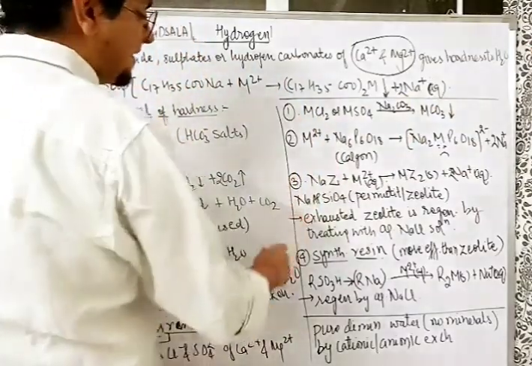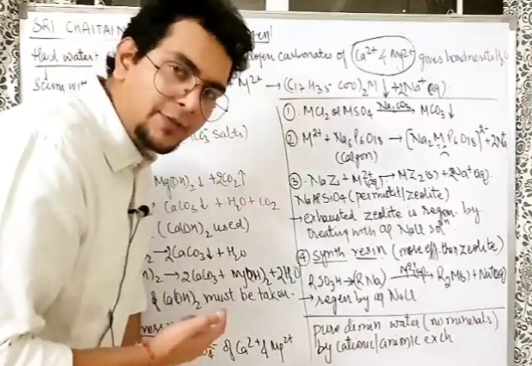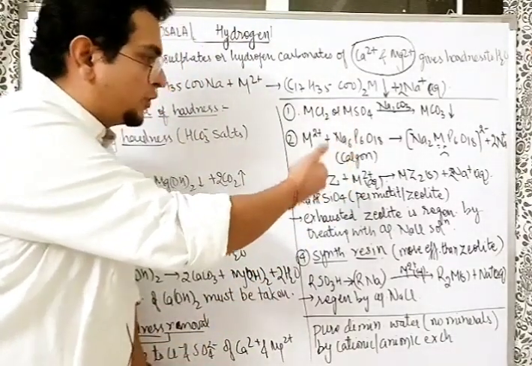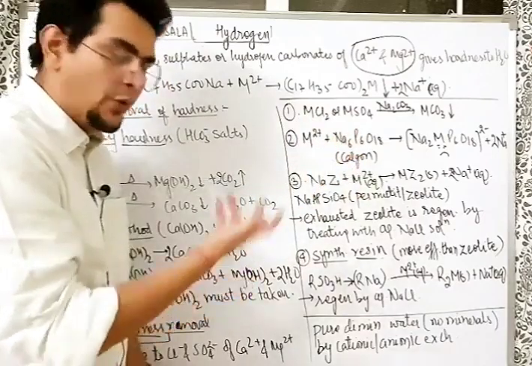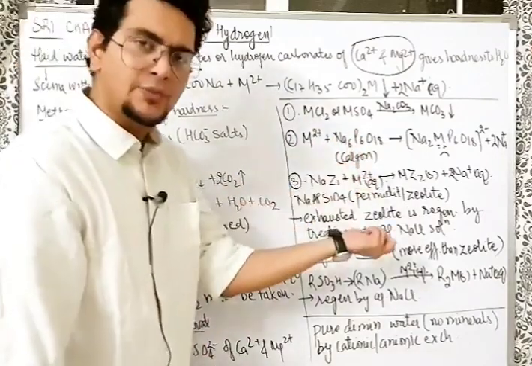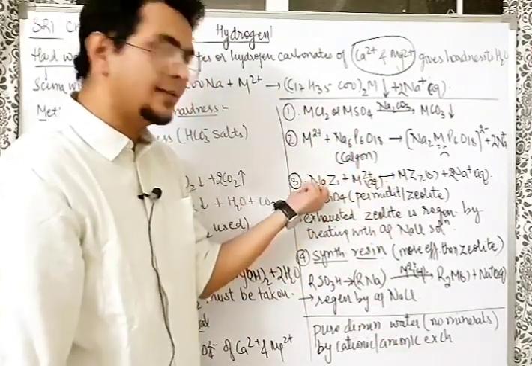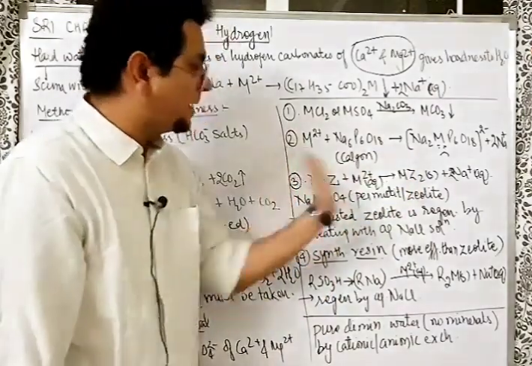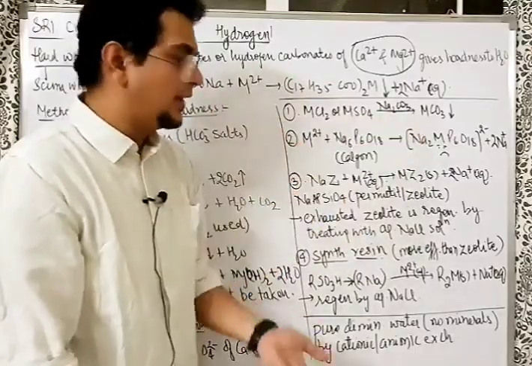Carrying on, NaZ zeolite. You have read in the case of the carbon family, zeolites, NaAlSiO4. It is called permutit or zeolite. It reacts with M2+. What happens? Nothing special. M2+ from the hard water reacts with NaZ and will deposit as MZ2, and Na+ is given to the solution. So the main villain got stuck.